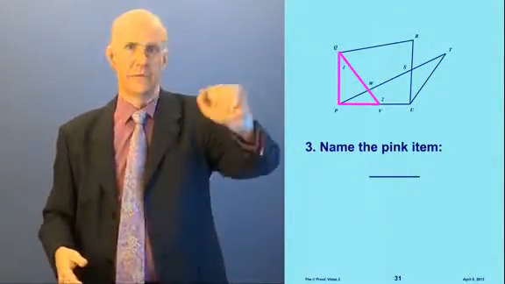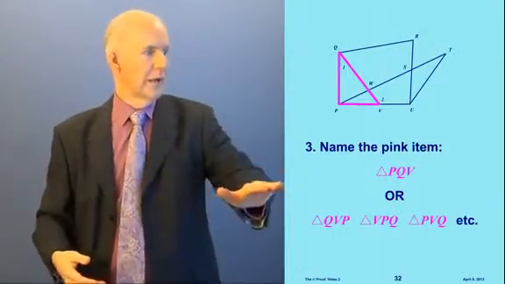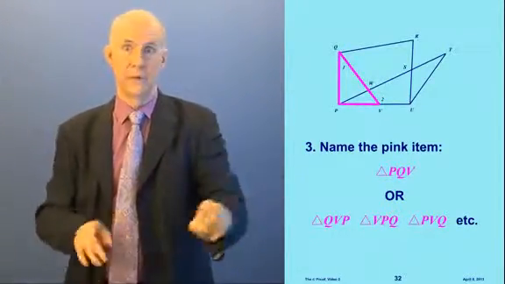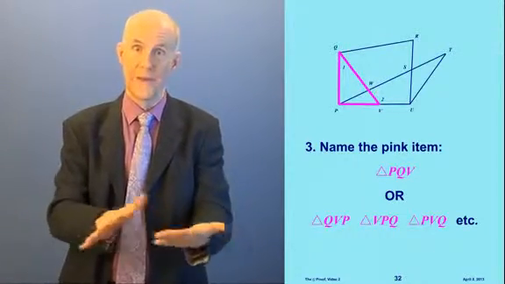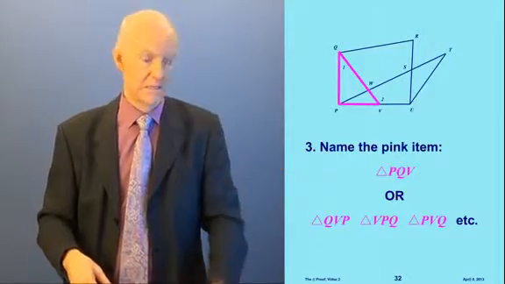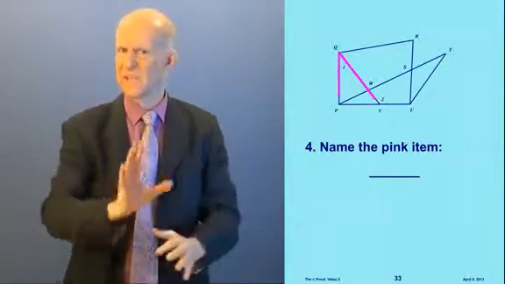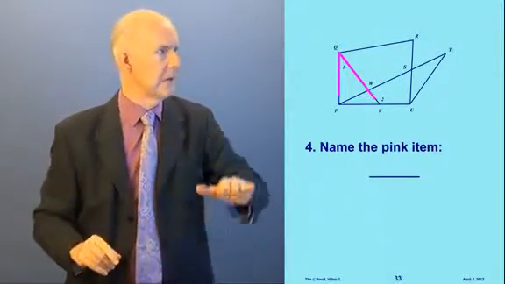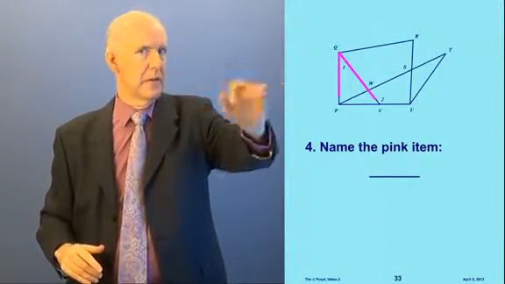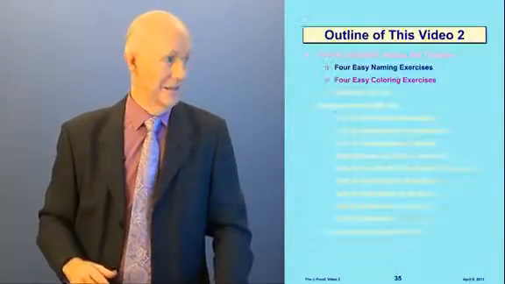What's this? Well, this one is obviously a triangle. What do we call it? We call it triangle PQV, or when we name a triangle, we can put the 3 letters in any order we want. Okay? Very easy. How about this? This is an angle, and in this video we're just naming angles by a single number. And what's the number that's in that angle? It's number 1, so we call it angle 1. Okay? So much for that.